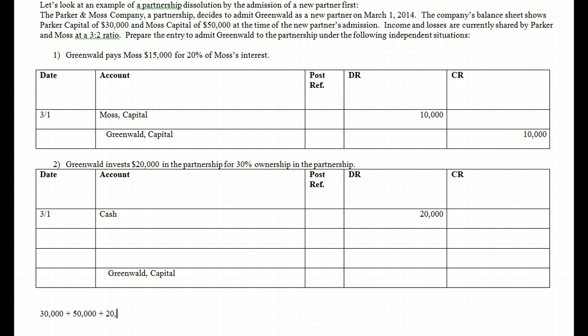So we need to make sure that we include that owner's additional investment of 20,000. So we're going to take that 30 plus that 50 plus that 20, and that brings us to 100,000 in total ownership of the company. That's our total owner claim against the assets: 100,000.